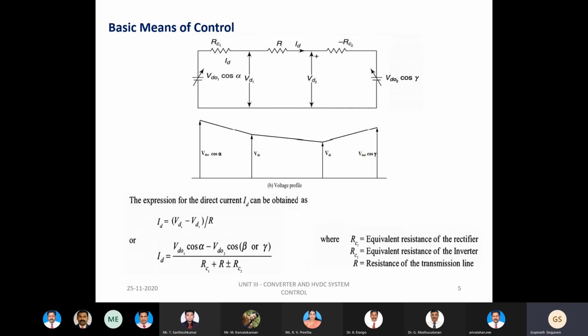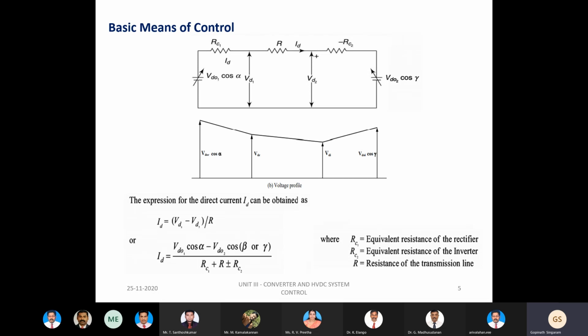So when the resistance is small and fixed, the current flowing in the DC link depends purely on the difference of the internal voltages. This is the point to be stressed here.